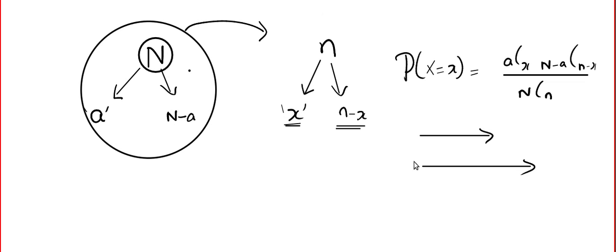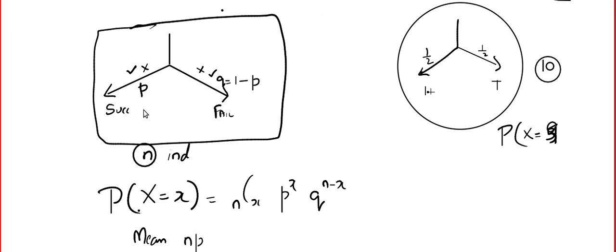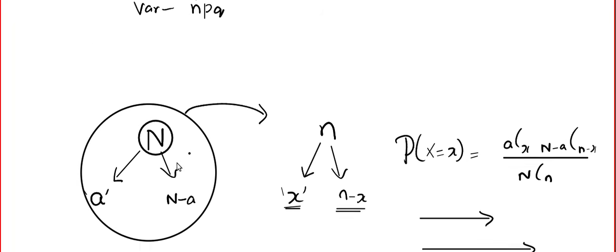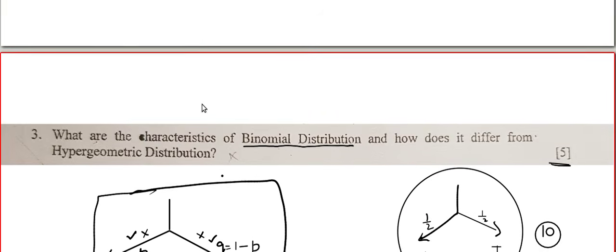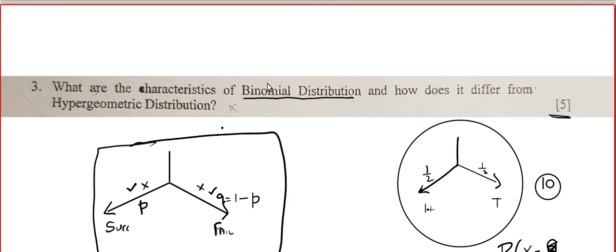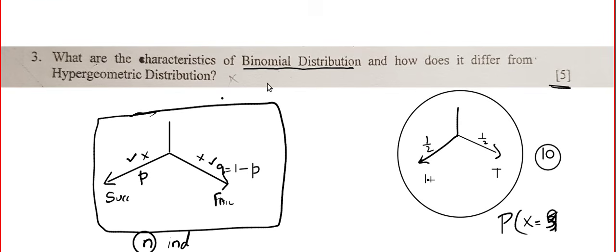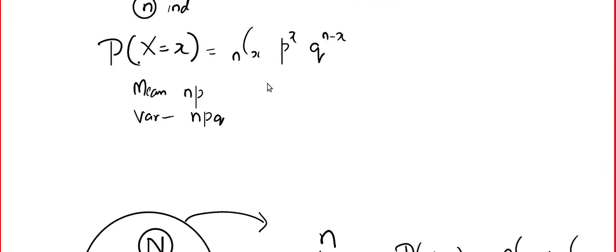Now, the most important thing: in hypergeometric distribution, the probability can keep on changing. In binomial distribution, the probability is fixed, because we are doing the trials again and again independently. But here the word independent is not mentioned. That's the basic difference between hypergeometric and binomial. So you can read more about it, prepare notes, and be ready for the theory questions.